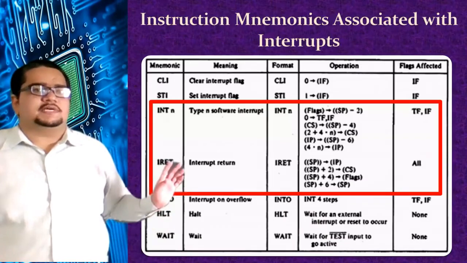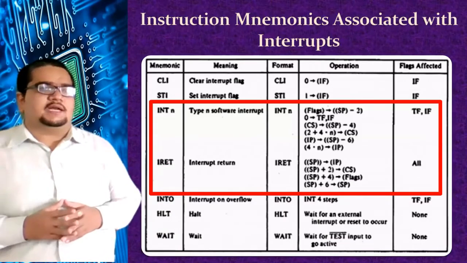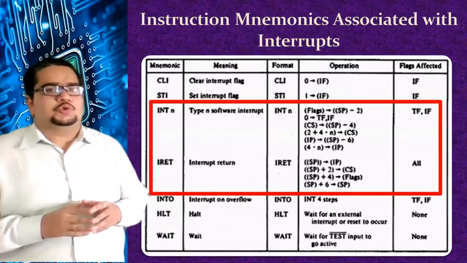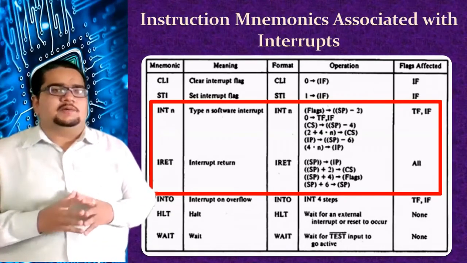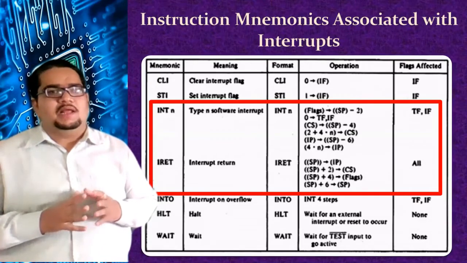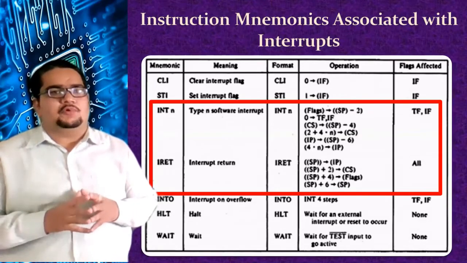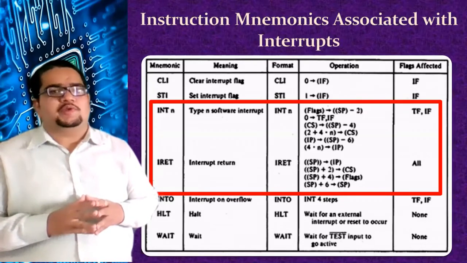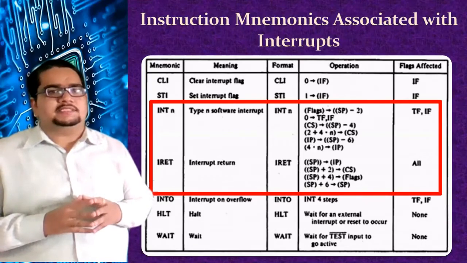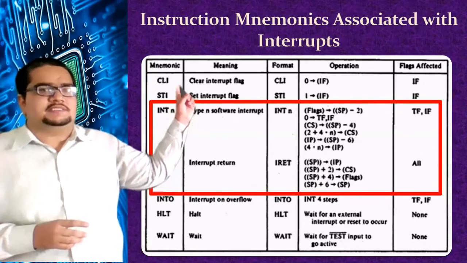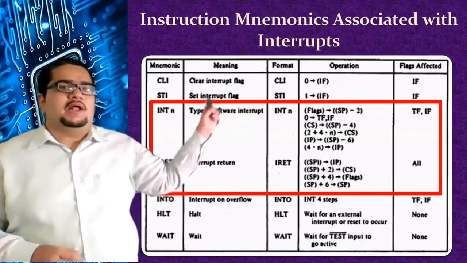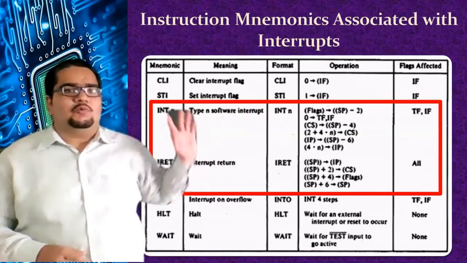These are a few instructions associated with interrupts in the 8086. We have talked about the interrupt flag, IF. It is programmable, which means it can be controlled by writing program instructions. We can put a 0 or a 1 according to the programmer's requirement using these two instructions, CLI and STI. CLI will make the interrupt flag 0 and STI will make the interrupt flag 1.